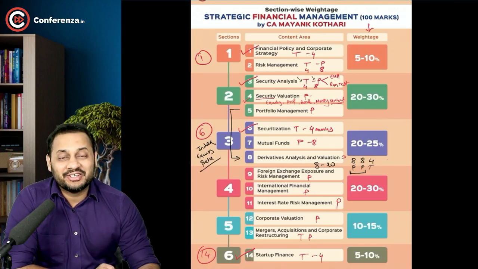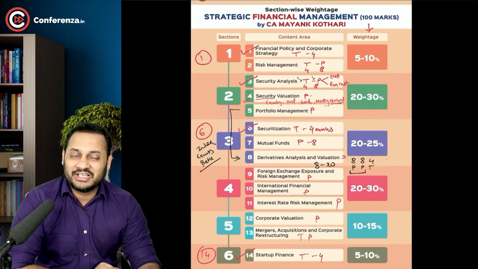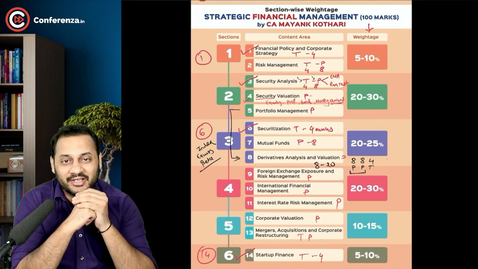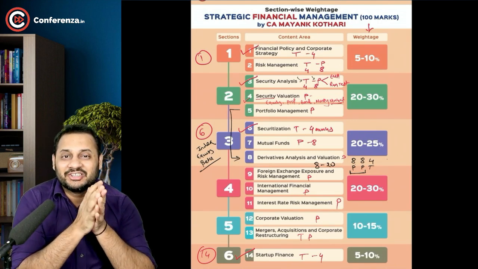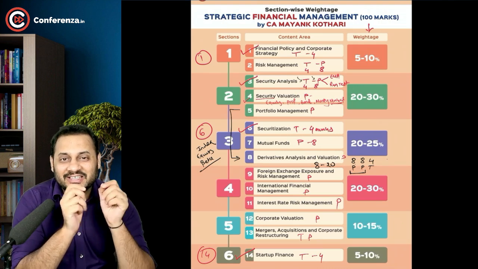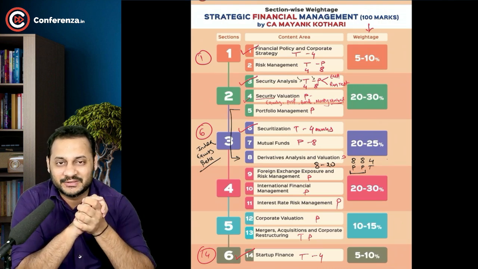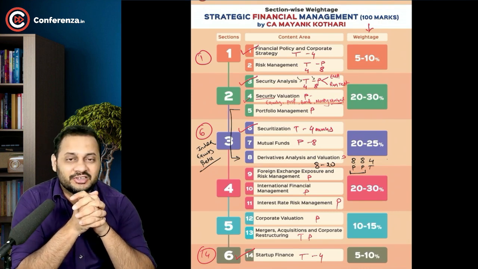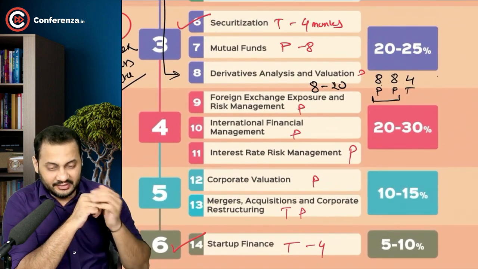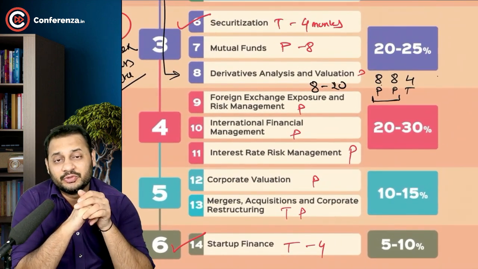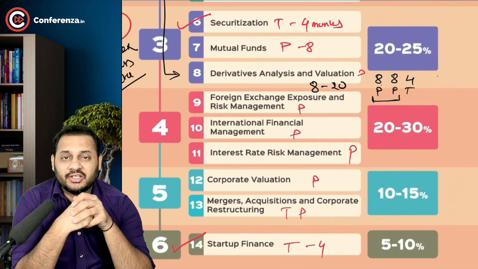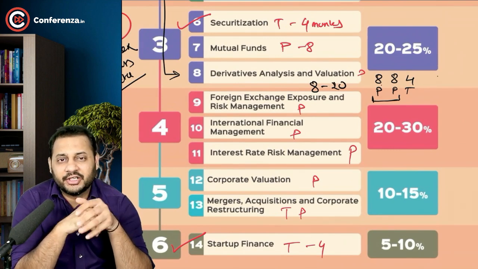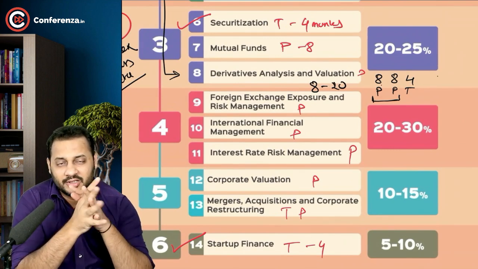Today we are going to start a new chapter, that's corporate valuation. I hope you are excited about it because this is going to be the second last chapter, and soon we are going to finish with the strategic financial management syllabus. So corporate valuation is the 12th chapter, and it is covered under the institute's 5th section, which covers on an average 10 to 15% of the total marks.